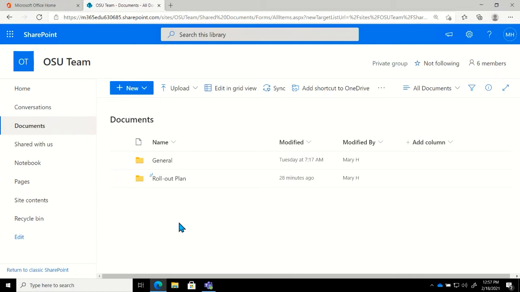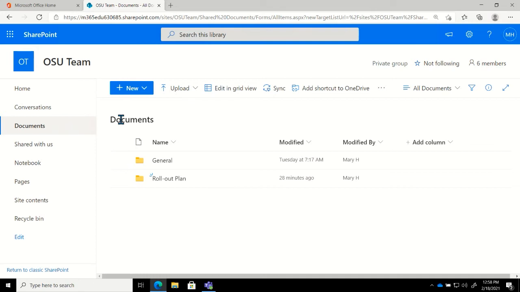If I create a channel in Teams, it creates a folder in SharePoint. If I were to add a new folder here at the root folder of documents, it does not create a new channel in Teams.